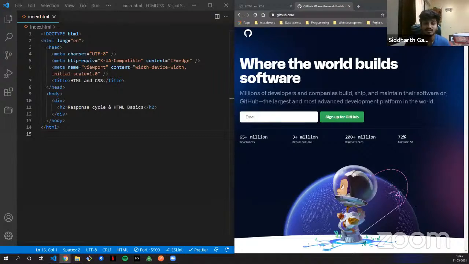If the DNS didn't exist, every time you would have to put in the IP address of github.com. How will you remember all the IP addresses? You will remember one, you will remember two, but you can't remember hundreds of sites. There are GitHub, Facebook, Stack Overflow, freeCodeCamp, etc. You can't remember all the IP addresses of all those things. That is why DNS exists. It keeps track of the domain names and their corresponding IP addresses.